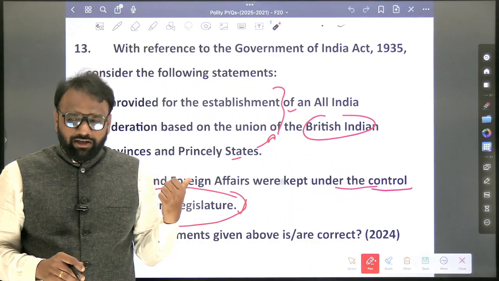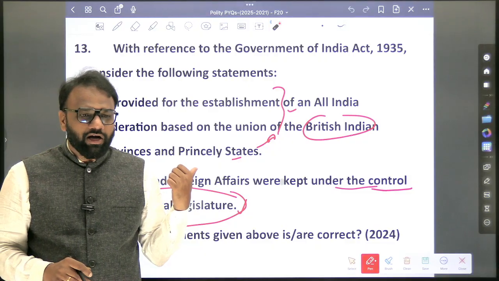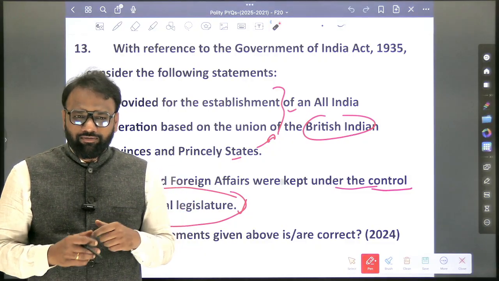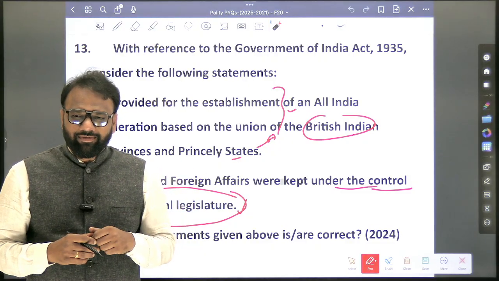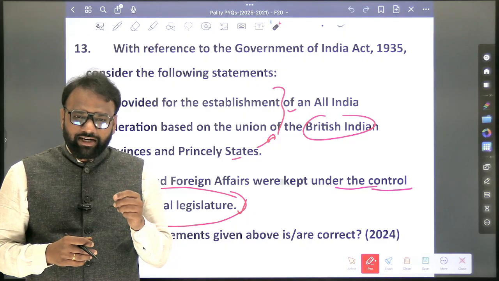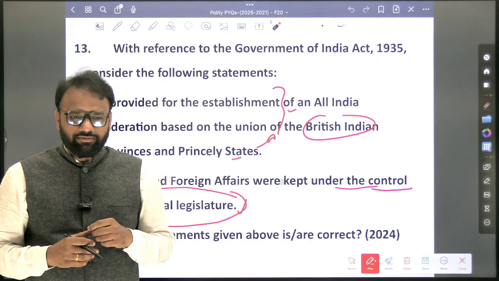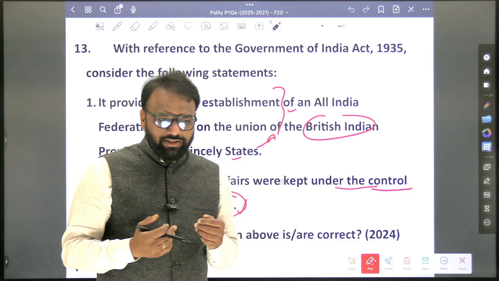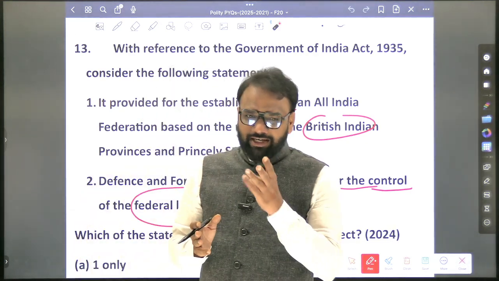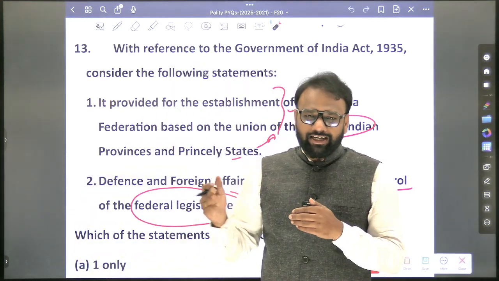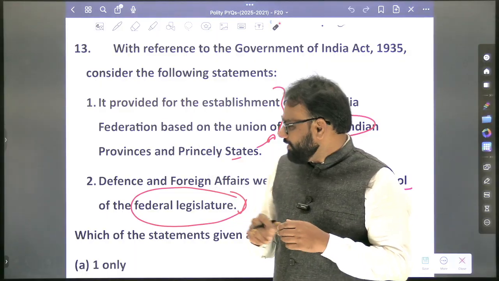Now this statement, whether as per the previous year answer key, second statement is right or wrong? Second statement is false. Why is it false? Because now if you look at the 7th Schedule's 3 lists: union list, state list, concurrent list. So defense, where does it fall?